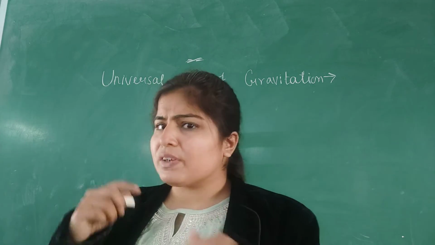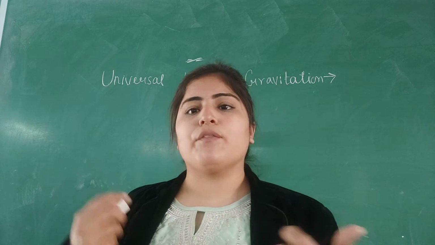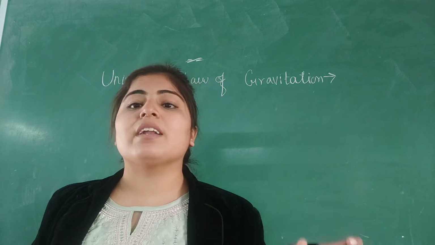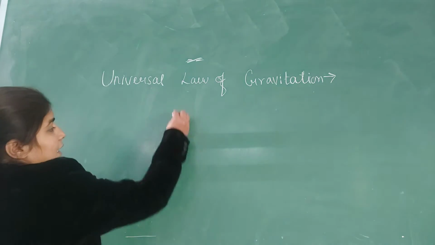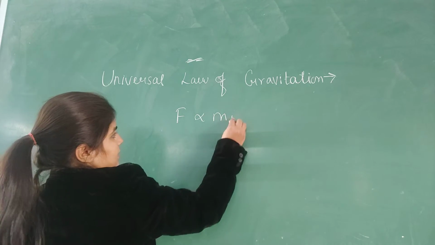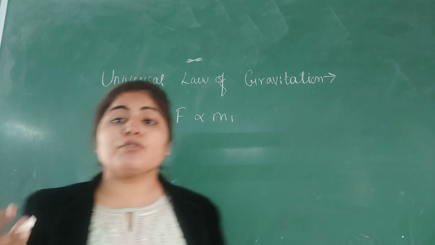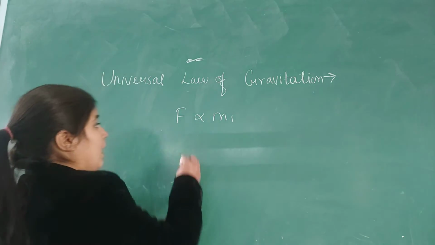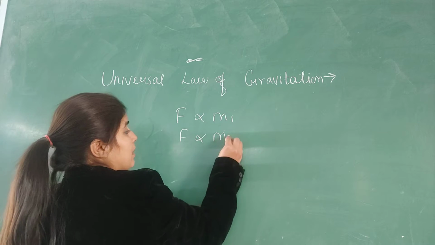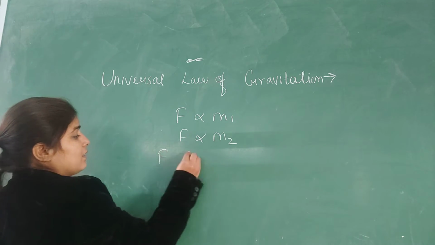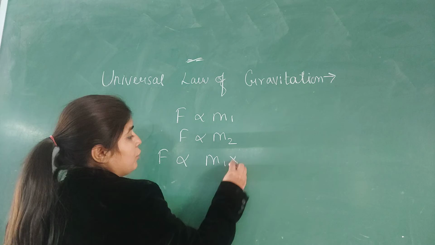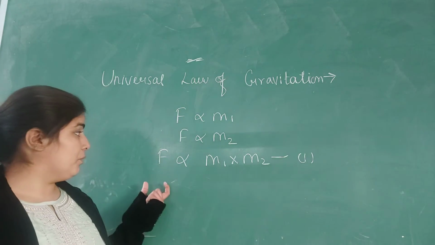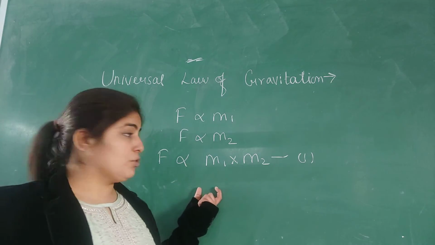You know that whenever the mass increases, of course the force of attraction will increase. So the force of attraction acting between the two masses is directly proportional to their masses. Suppose the mass of object 1 is m1, so the force will be directly proportional to the mass m1, and it is also directly proportional to the mass m2. So finally we can say that the force is directly proportional to m1 into m2. It means that the force of attraction acting between the two masses is directly proportional to the product of their masses.